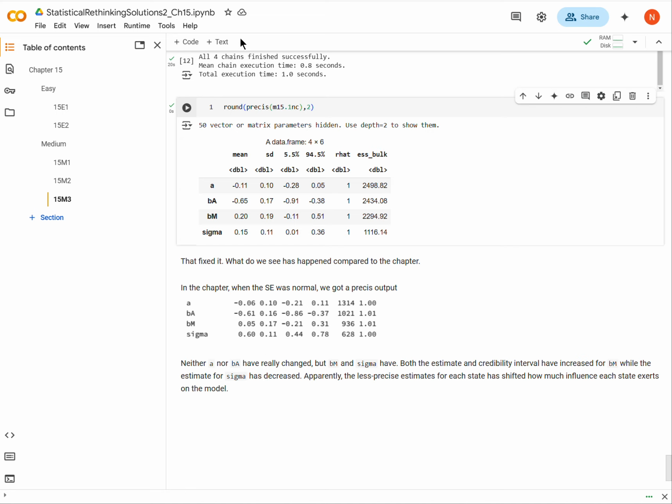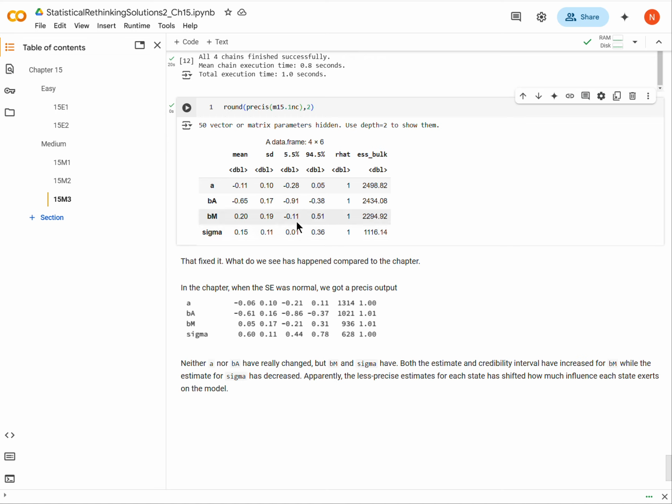Okay. I don't have a great explanation as to why, but apparently what's going on is that when we double the standard error for the estimates of the divorce rate in each of these states, somehow we are changing how much influence each state has over the estimates that the model is making. I mean, that's almost a tautology, but maybe that's about as good of an explanation as I can give here. I'm not really sure why sigma is changing, but if you do, then let me know in the comments.